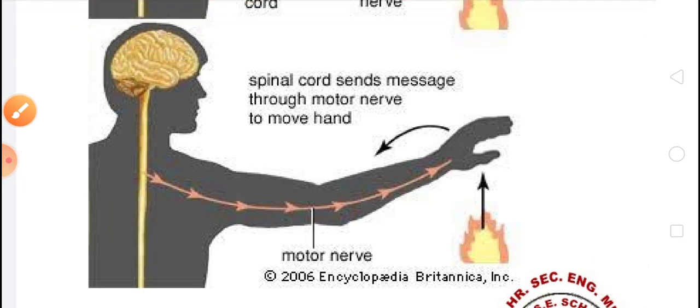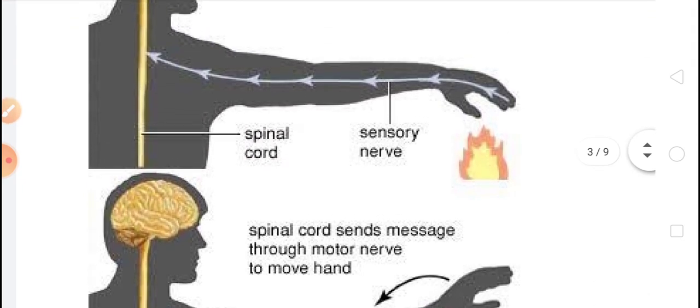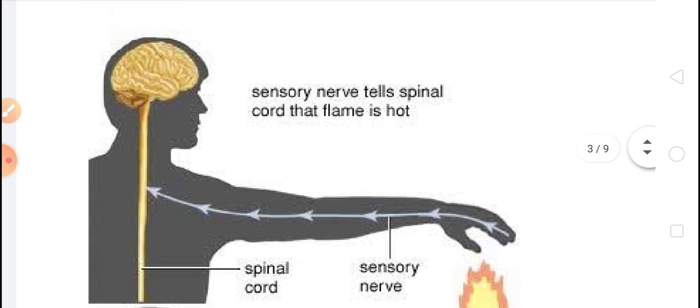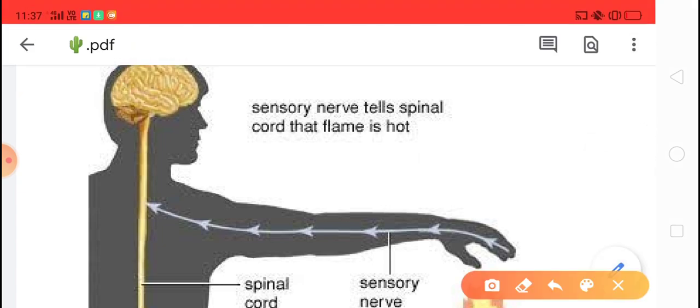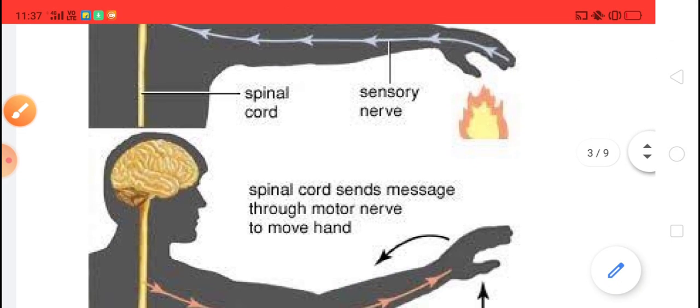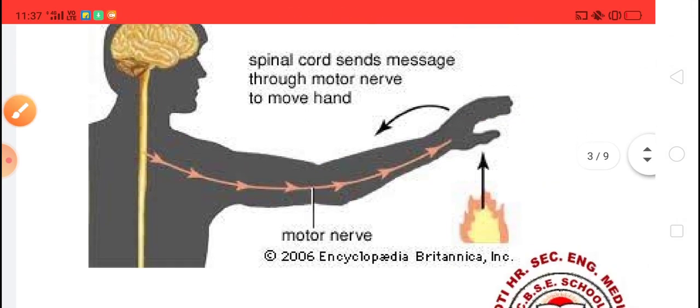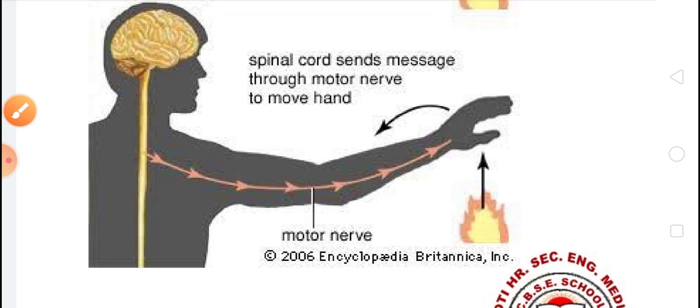There is a difference between sensory nerves and motor nerves. Sensory nerves carry the message from the sense organ to the brain, and motor nerves carry the message from the brain to the different organs of our body. This is the difference between sensory nerves and motor nerves.